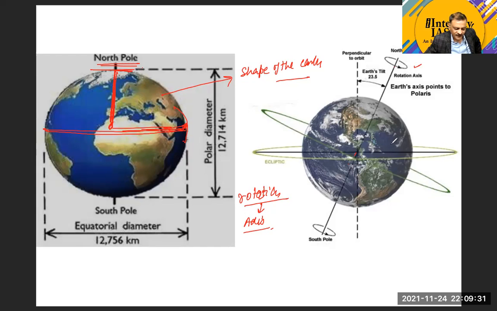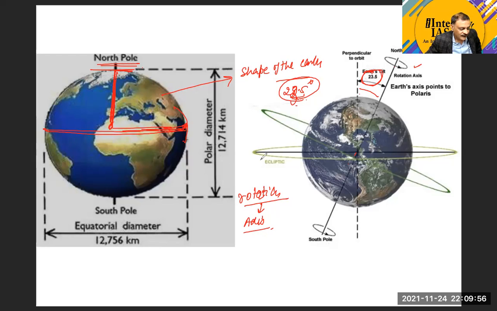Now you can also find that the Earth's axis is not perpendicular. The axis of the Earth is tilted from the perpendicular, and this tilt is around 23.5 degrees. This is the tilt of the Earth.